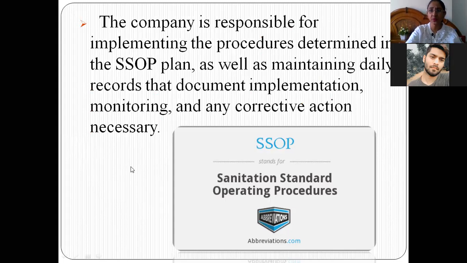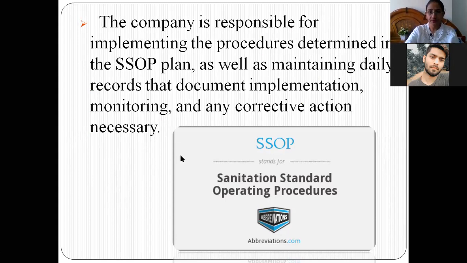So who is responsible? The company is responsible for all those activities, so that whenever any regulatory or government authorities come for inspection, they should be able to show that they have maintained all the safety procedures and protocols, and that the foodstuff being processed in that particular industry is free from pathogenic microorganisms.